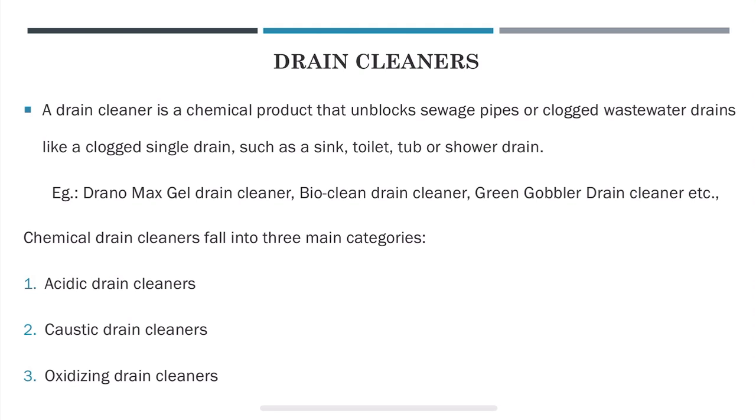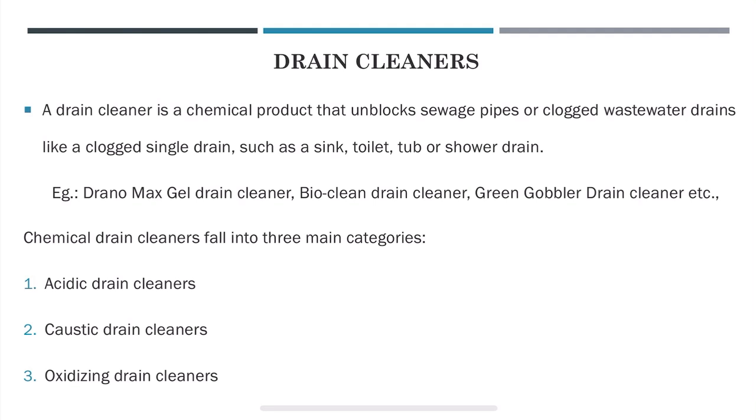Next is caustic drain cleaners. Caustic drain cleaners contain sodium hydroxide, commonly known as lye or caustic soda. They tend to come in a solid form. Caustic drain cleaners begin to work when aluminum reacts with sodium hydroxide and water to produce hydrogen gas. The gas causes a fizzing or bubbling reaction which helps to dislodge and break up fats and greases.